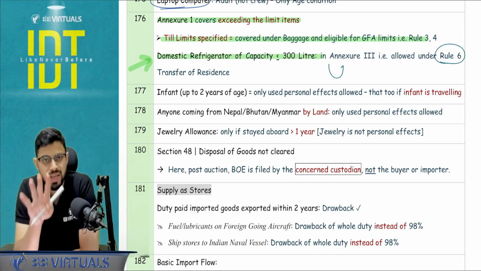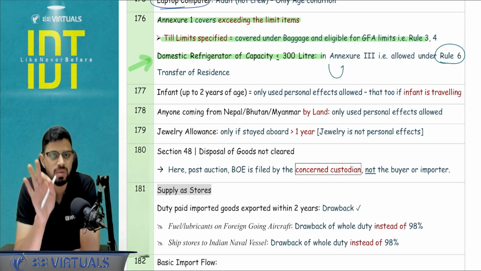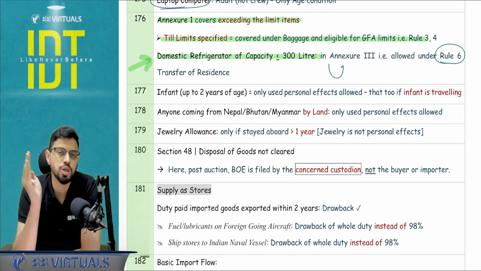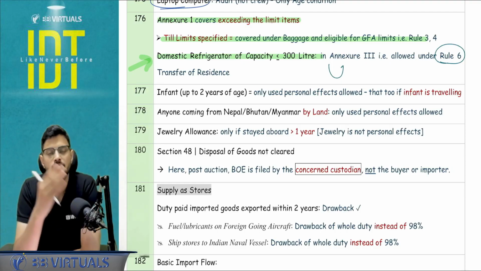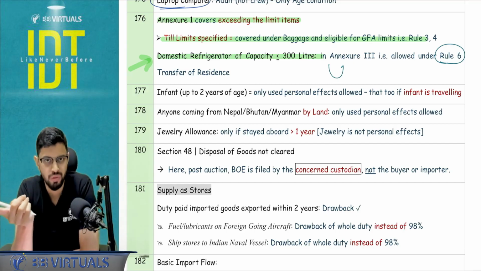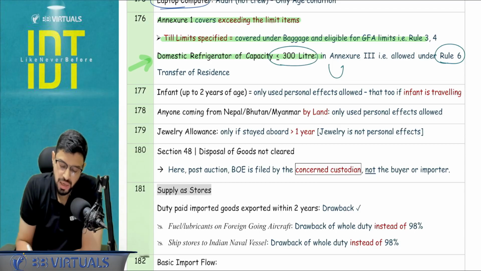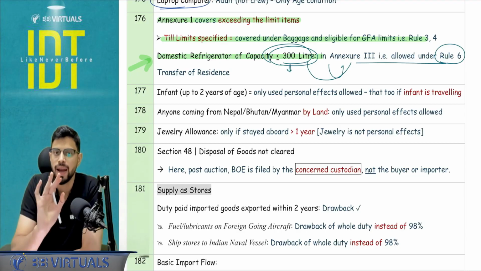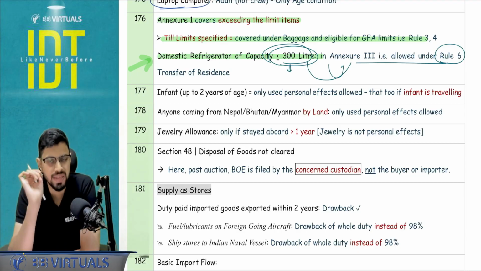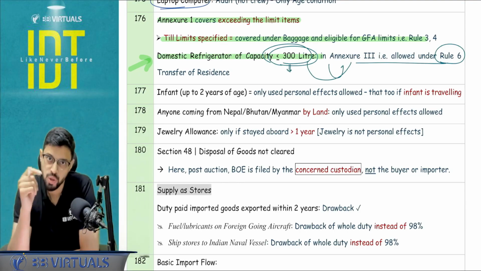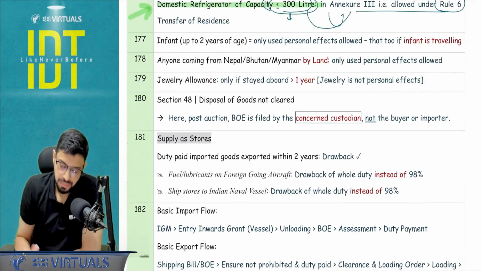And here rule number 6, please understand the question will specifically have to state that the residence has been transferred. In general, if it has been mentioned that a person is coming back after 1 year, you will not apply rule number 6. It has to be mentioned as a transfer of residence. And this particular up to 300 liter, yes, it is a part of Annexure 3, which is allowed under rule number 6. If it is more than 300 liter, Annexure number 2, not covered in rule number 6. Once they have asked the question, Mr. Varun had bought a microwave. So they can ask for a refrigerator as well.